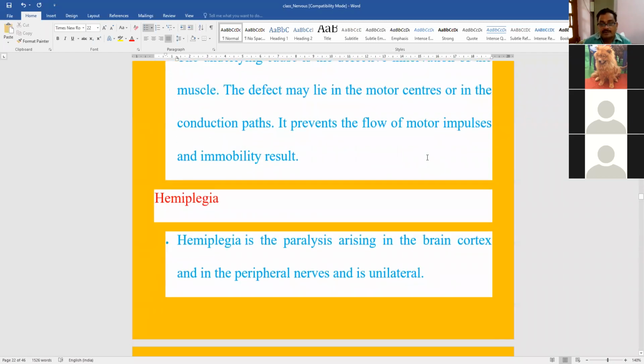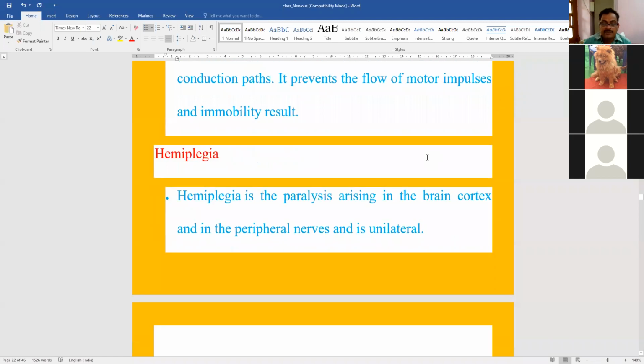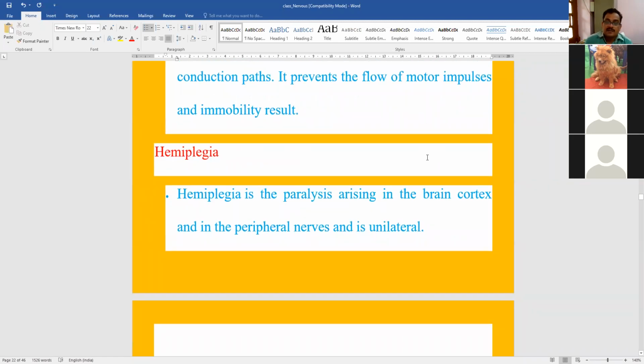Next is hemiplegia. Hemiplegia means half part, that is unilateral part. Divide the body into two symmetry, left and right. Either in the left or in the right, if there is paralysis, it is hemiplegia. That is unilateral paralysis, either in the left or in the right.